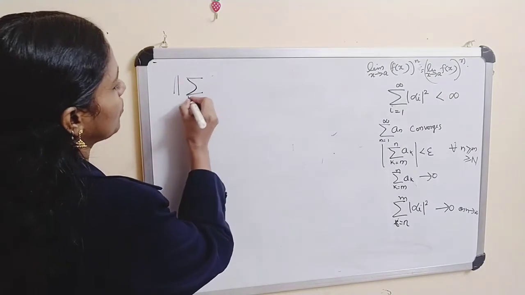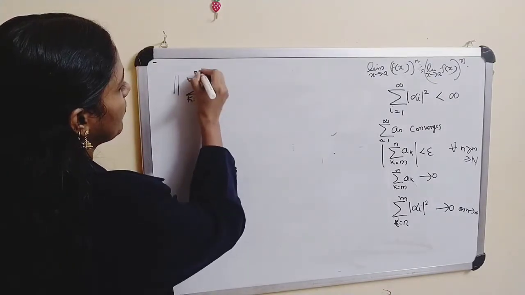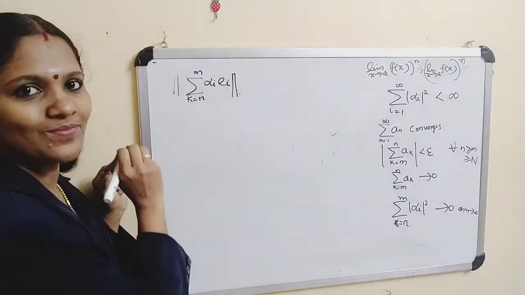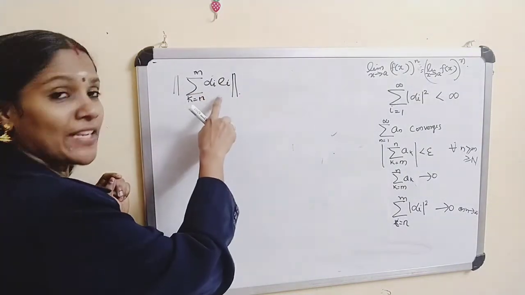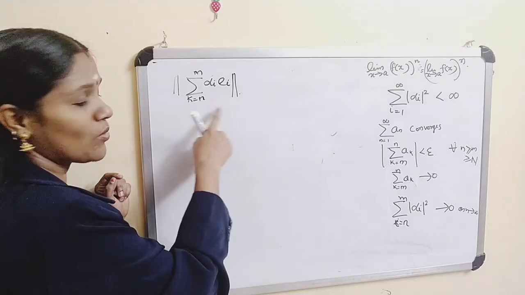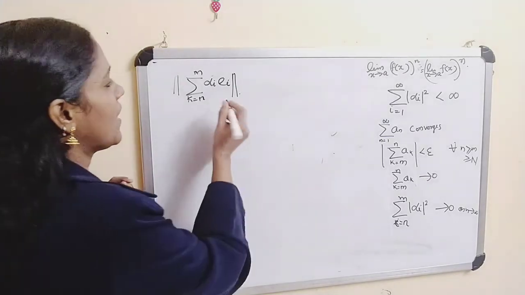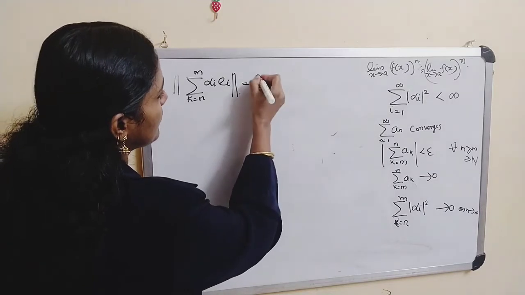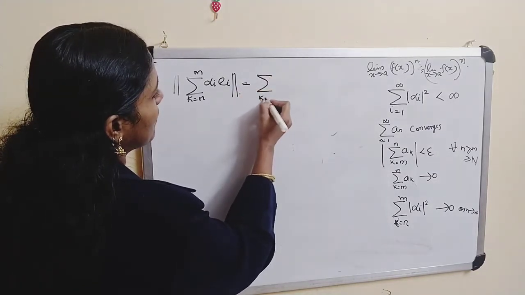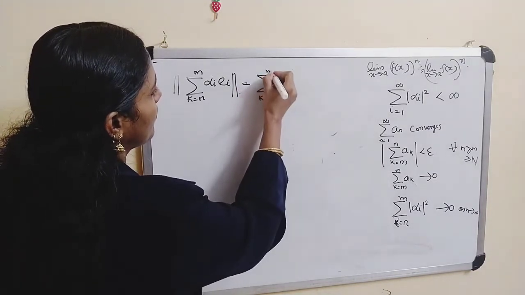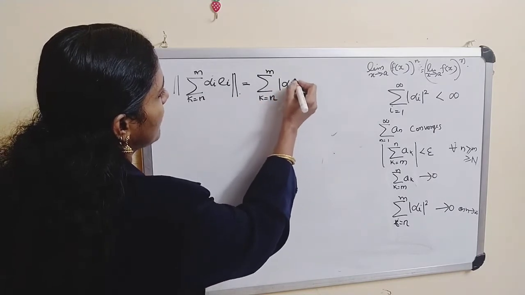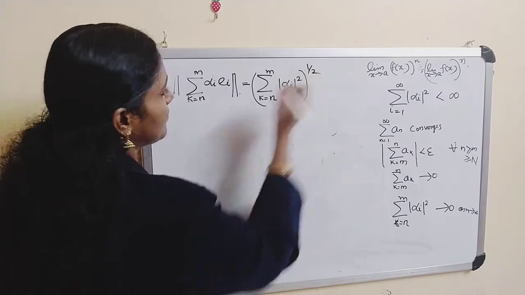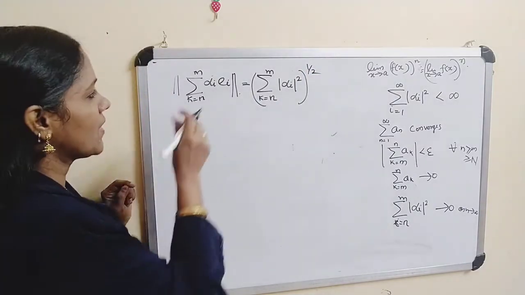Now sigma k equals n to m of alpha_i e_i. You can apply the same result, the application of the Pythagorean theorem, and this is equal to sigma k equals n to m of |alpha_i|² whole raised to 1/2.